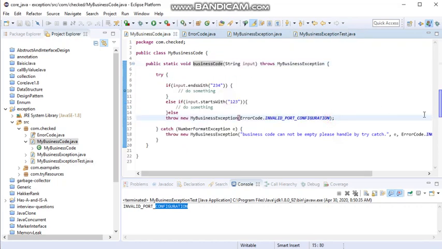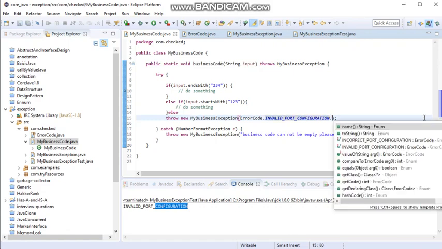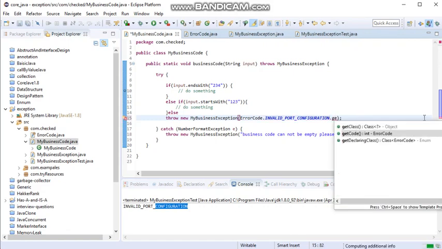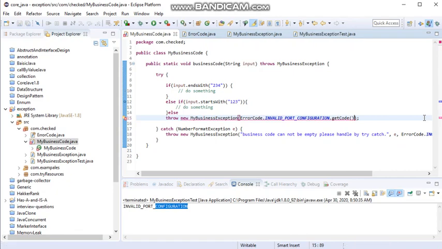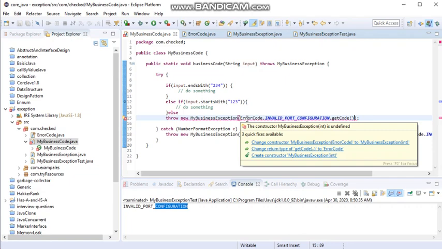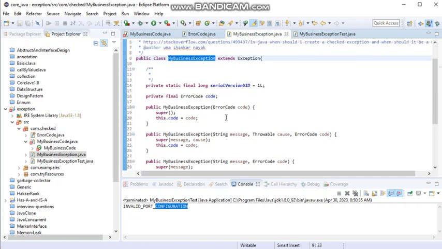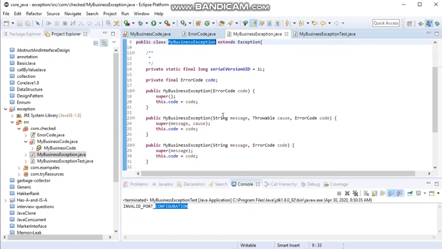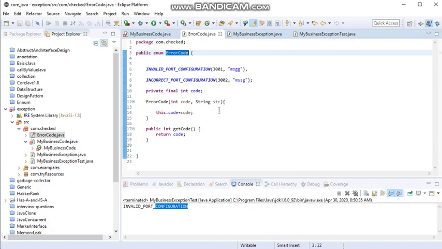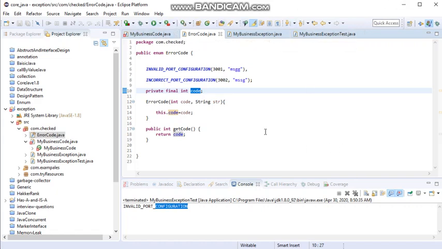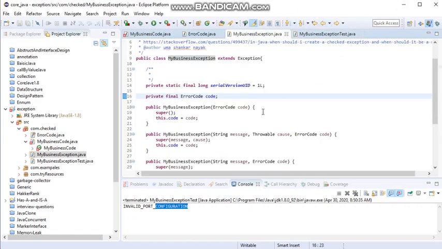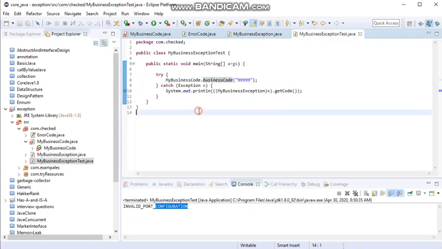So if you want to use the value, then you can just get the code, as I provided a name inside the enum, then you will get the code. Then of course if this type of constructor is not in that, you need to modify that constructor with the enum type value. So what is the enum value? You can see here the enum value is your int. So an int type constructor you need to introduce, right? In that way you can customize the whole thing. This is up to you, or you can create your custom exception. So in such situations you should create the custom exceptions, right?